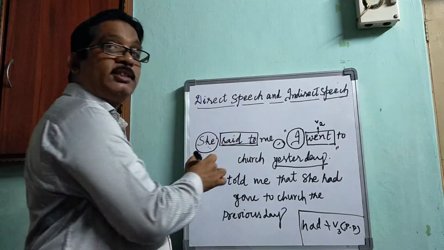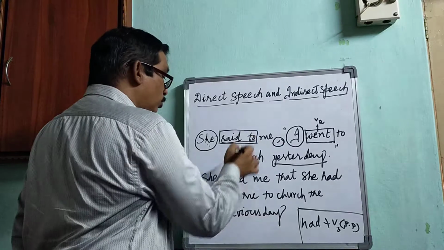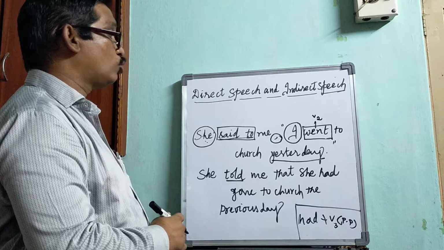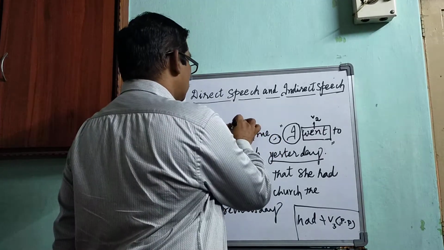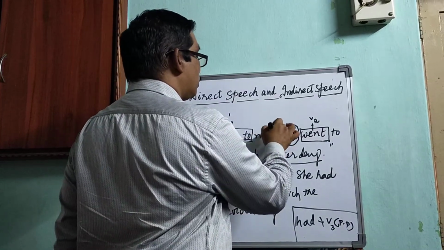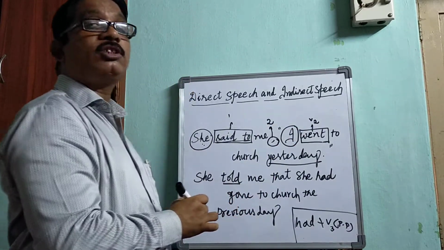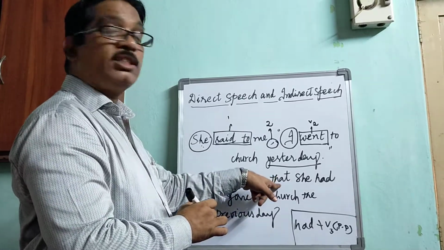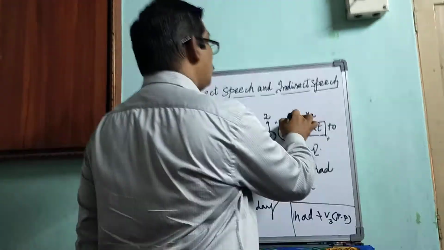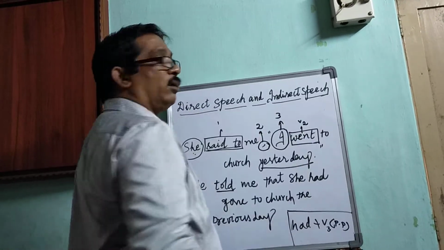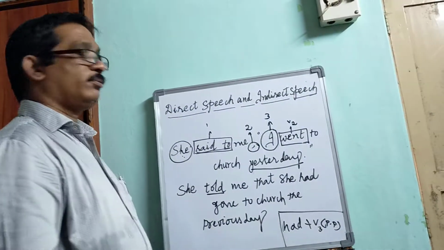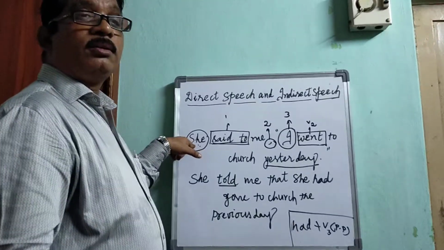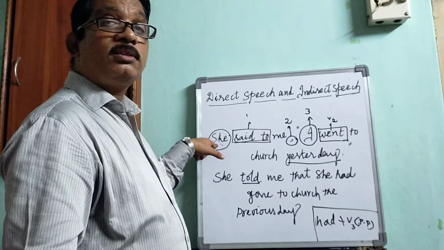Let us recollect the rules once again. Here, said to is changed into told. The reporting verb is changed into told. This is the first rule. Second rule is, comma should be removed. Instead of comma, we can write the conjunction that. Third rule is, subject should be changed according to the reported sentence said by the subject.